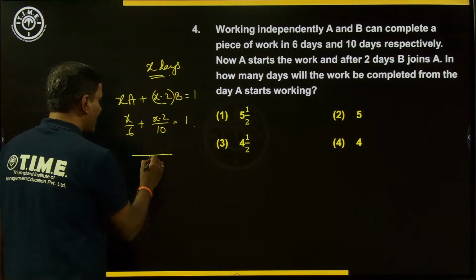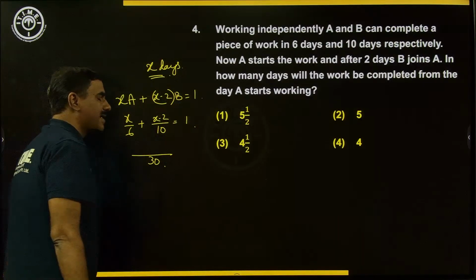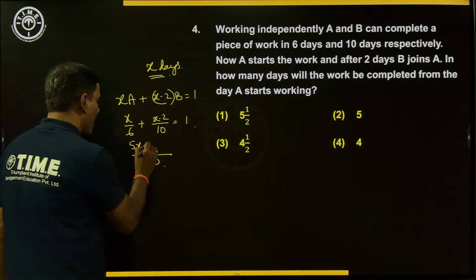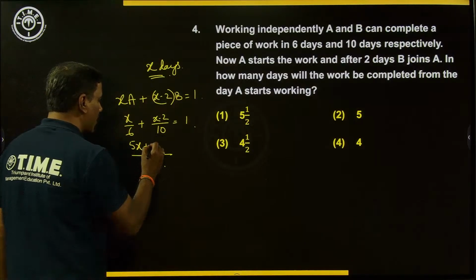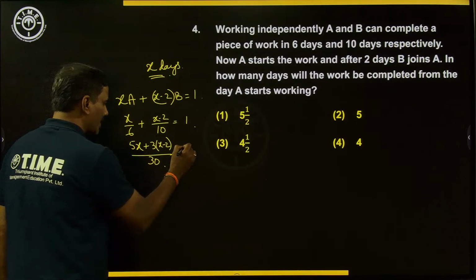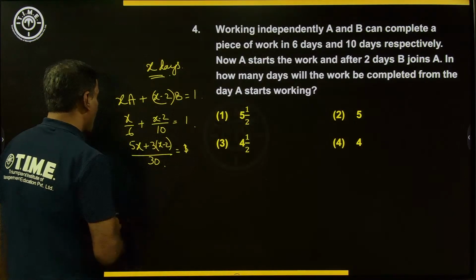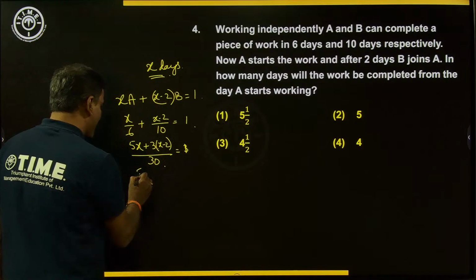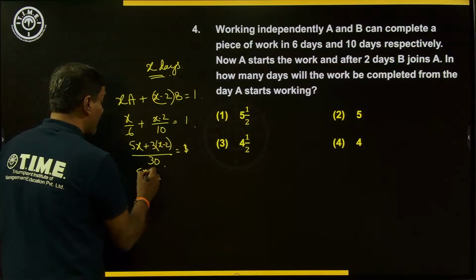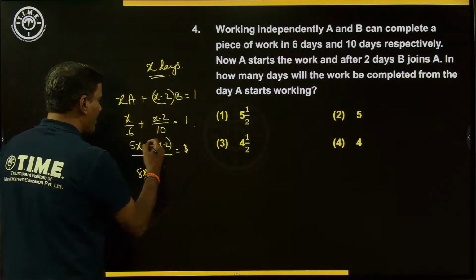So LCM will become basically what? 30. 6 5s are 30, 10 3s are 30. 6 will go 5 times, means 5x, we can say. And 10 will go 3 times in 30, so it will be 3 times of x minus 2 should be equal to 1, we can say, right? So now if you are observing carefully, this is 8x here minus 6. If you are bringing to the other side, it will become plus 6. So 30 into 1, 30 plus 6, 36.